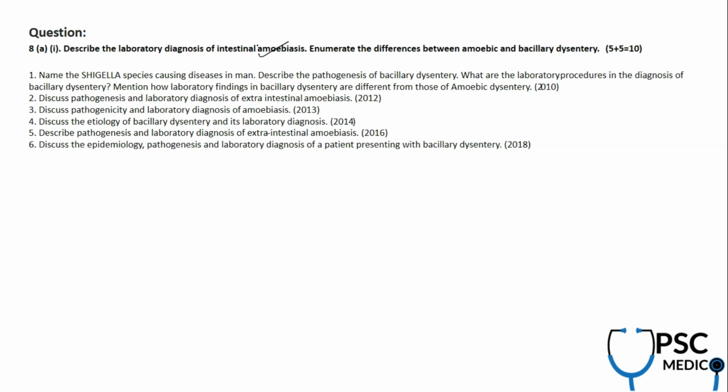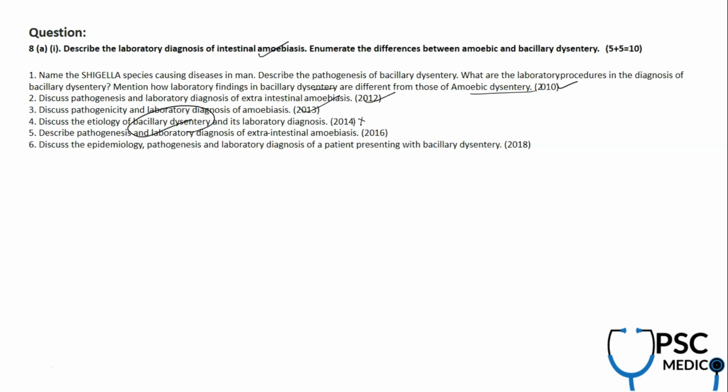Later on, they might ask you the difference between amoebic and bacillary dysentery. They asked this so many times: in 2010, how bacillary dysentery differs from amoebic dysentery; in 2012, lab diagnosis of extraintestinal or intestinal amoebiasis; again, pathogenicity and lab diagnosis of amoebic; in 2013, etiology of bacillary dysentery, that is Shigella.